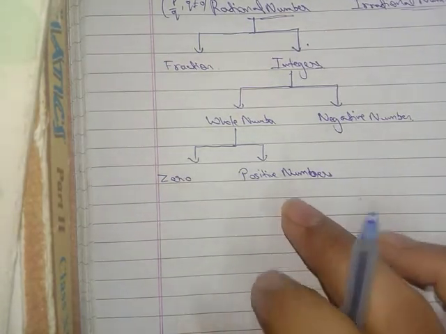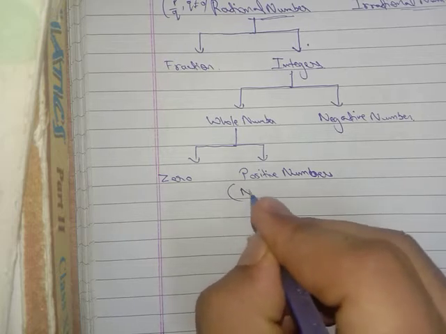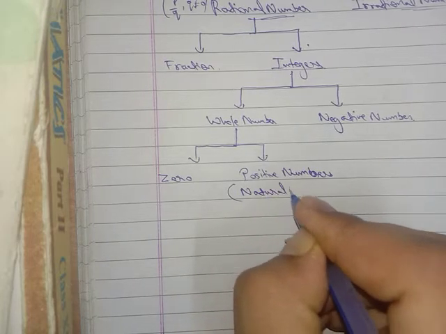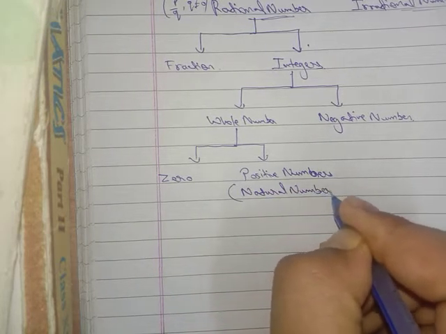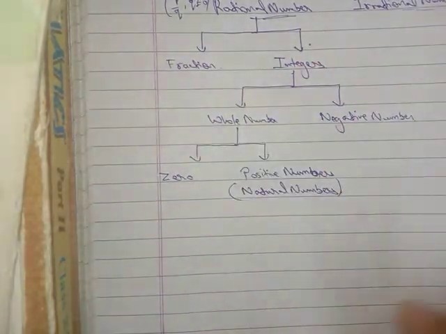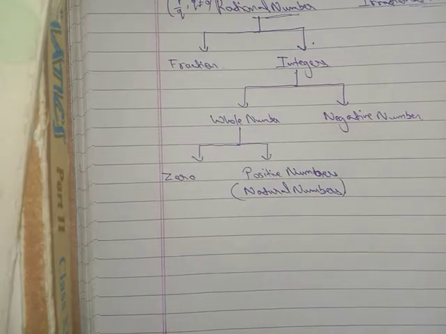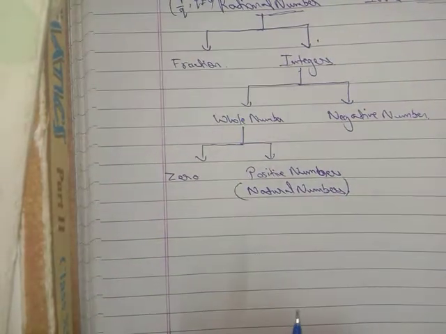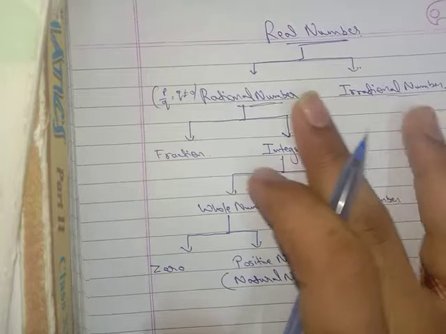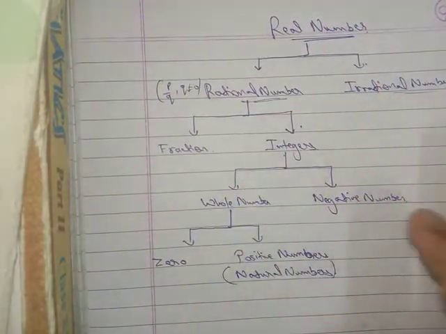Another name of positive numbers, I think you all know, is natural numbers. Natural numbers start from 1, 2, 3, 4 up to infinity, and 0 is separate. So this is the chart of the real numbers. You have to make it in your fair notebook.